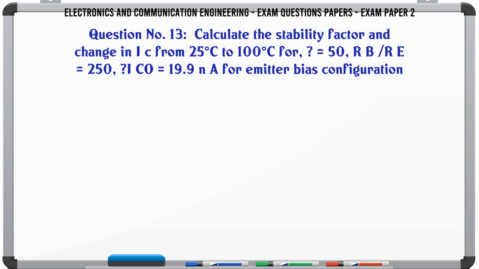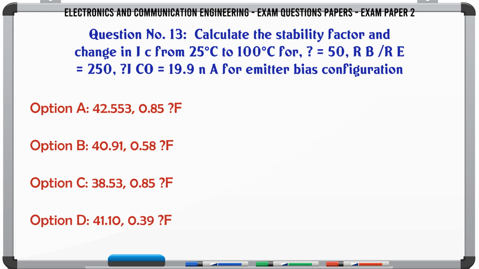Calculate the stability factor and change in IC from 25°C to 100°C for β = 50, RB, RE, β = 250, ICO = 19.9 nA for emitter bias configuration. A. 42.553, 0.85 μA. B. 40.91, 0.58 μA. C. 38.53, 0.85 μA. D. 41.10, 0.39 μA. The correct answer is 42.553, 0.85 μA.